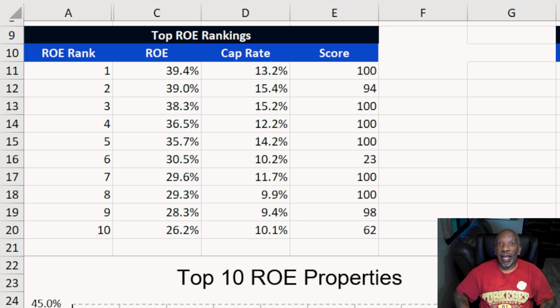We are going to look at my worst performing properties and see what their return on equity is as compared to my top 10 rankings. So what it did was it told me these 10 properties I need to keep. But next we're going to look at some of the other top 10 rankings as far as ones that it's recommending that I sell.